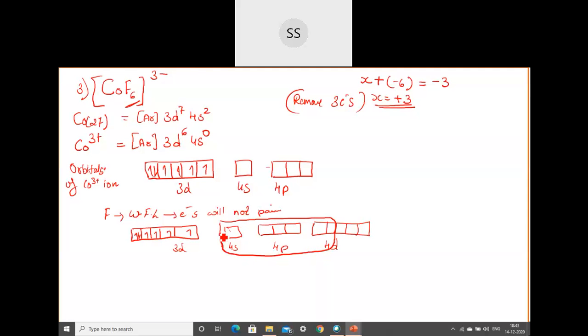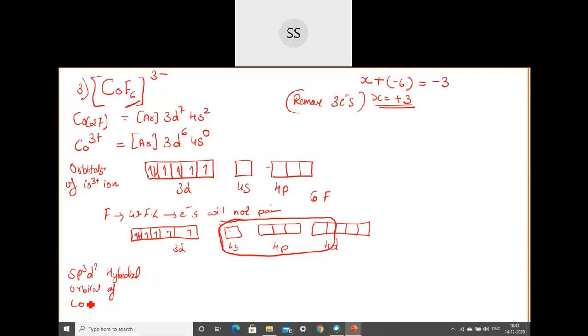So we are going to mix all these depending on how many ligands are there. Since we have 6 fluoride ions, we require 6 places for them. So we are going to mix all this together. What will be the hybridization? s, p3 and d we have taken only 2. So it will be sp3d2 hybridized orbitals.